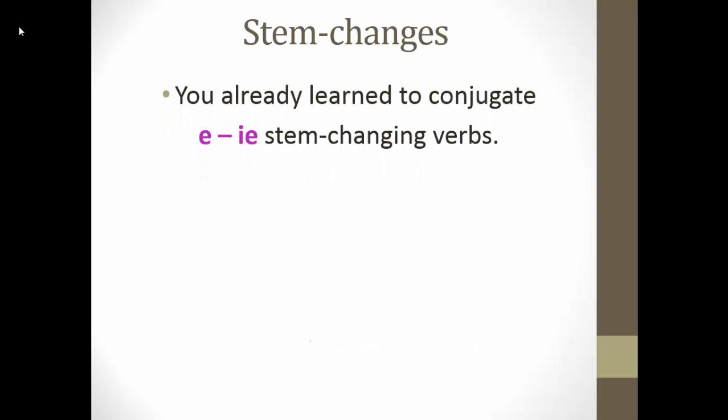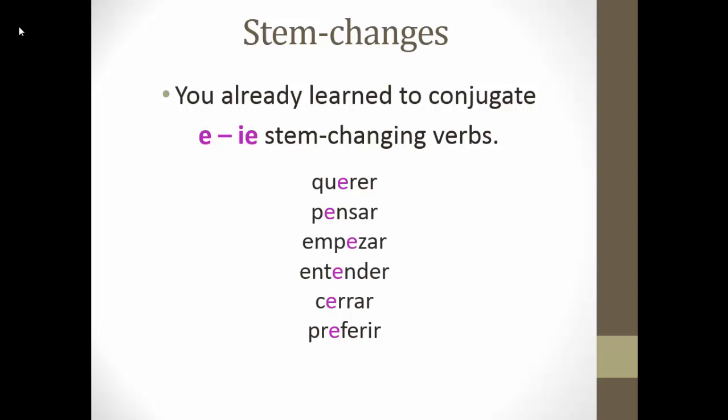You already learned how to conjugate these verbs, so here's a reminder list. Okay, we have querer, which means to want, pensar, which means to think or to plan, empezar, which means to begin or to start, entender, to understand, cerrar, to close, and preferir, to prefer. So please pause the video at this time and fill out part A of your note guide.